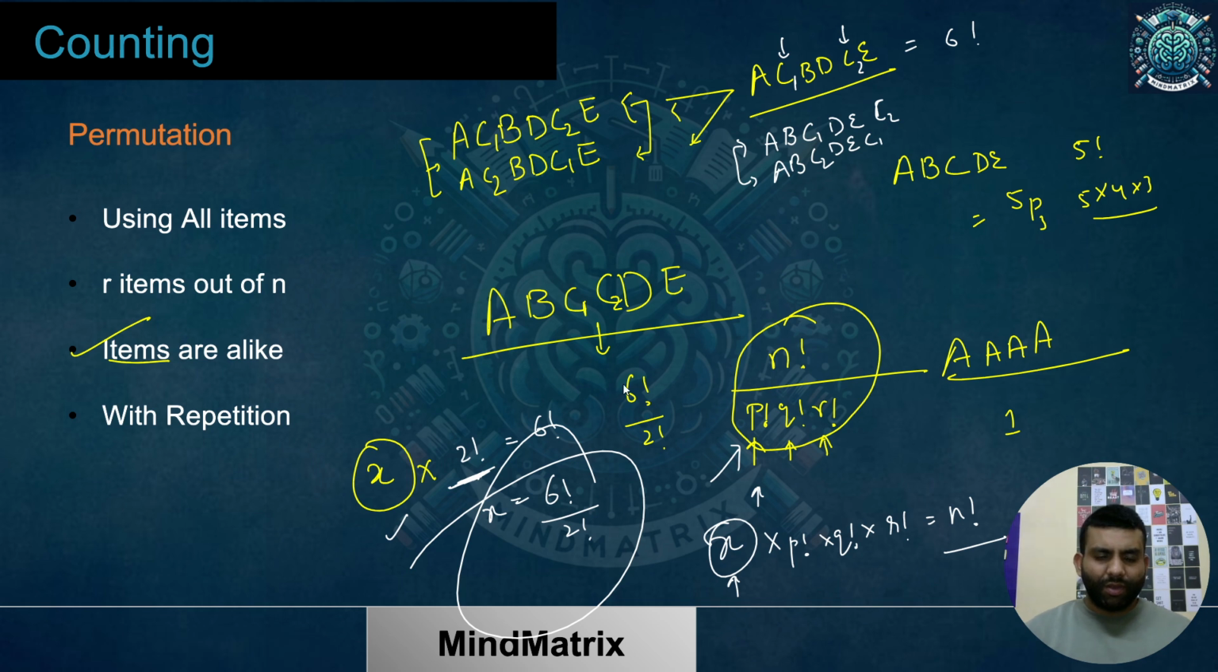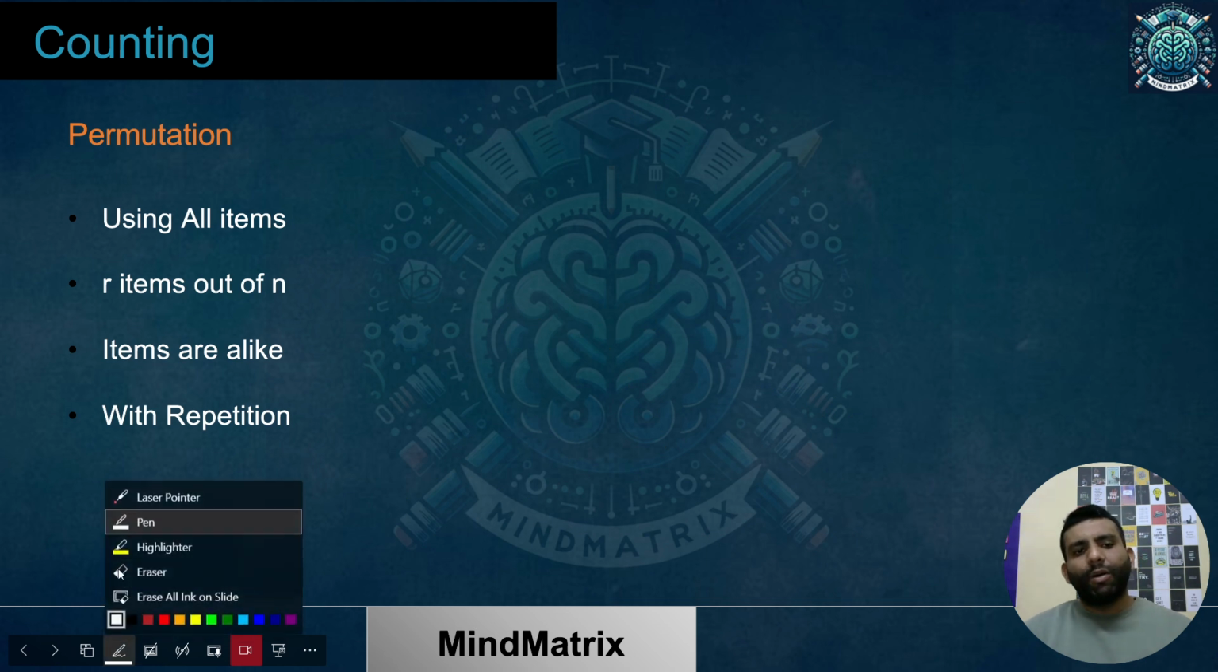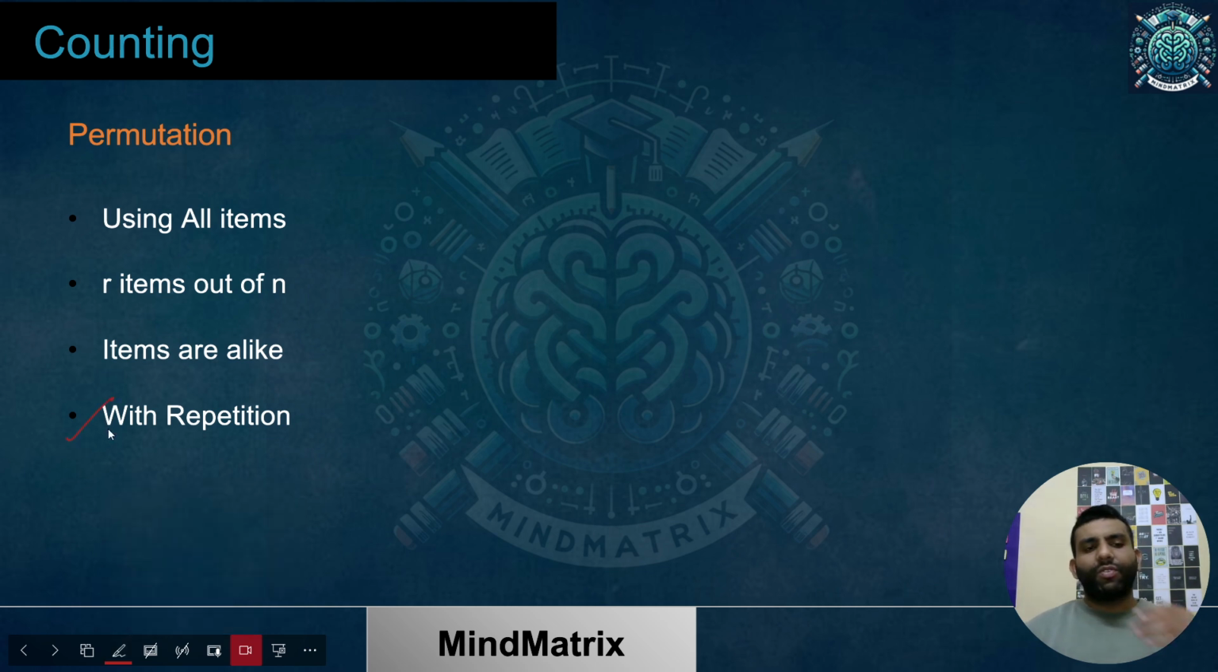Okay. So now let's talk about the next point we are having, which is the permutation with repetition. Okay. Let me just talk about that. Permutation with repetition. Okay. What exactly is that?